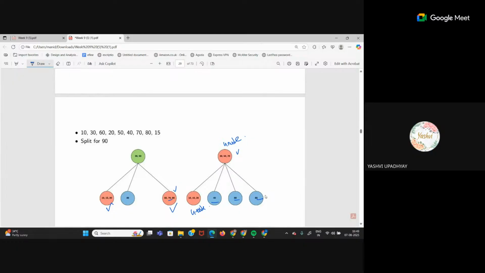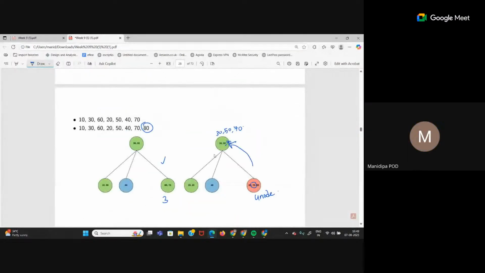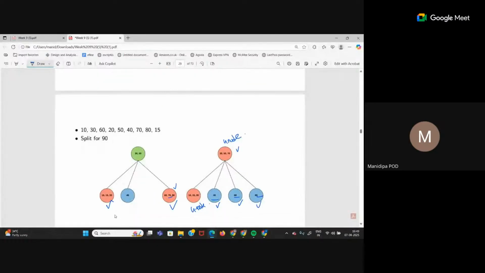Anyone who didn't understand how this 40, 60, 80? Ma'am? Yeah. In the previous step, we had split that child node and 70 was pushed into the parent. After that, we haven't done it yet. Okay. Here I did it because this is going to happen. We haven't done it yet. Because there are now two 4 nodes. So we are going to do it one by one.